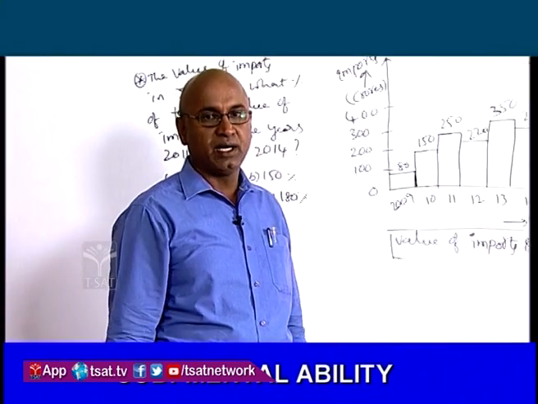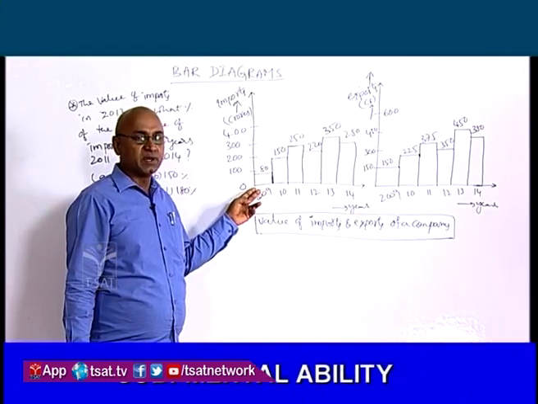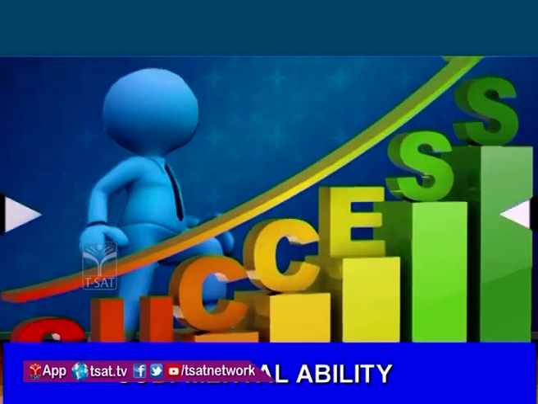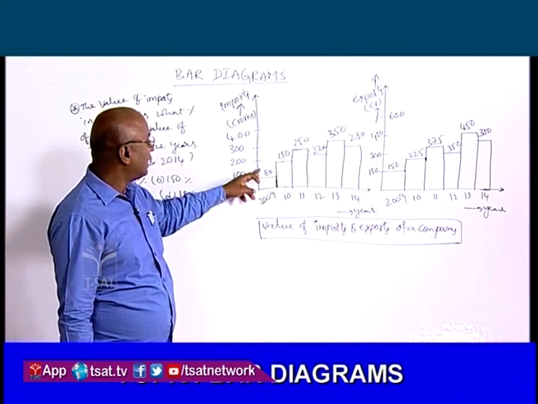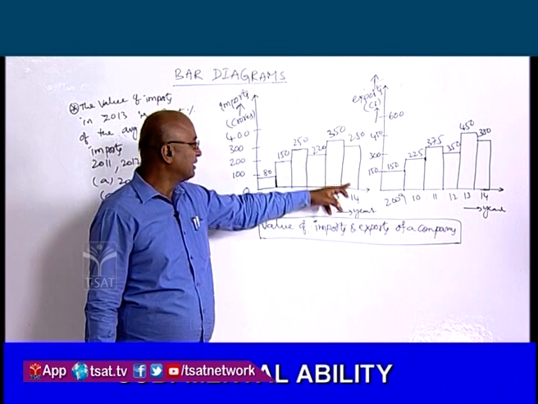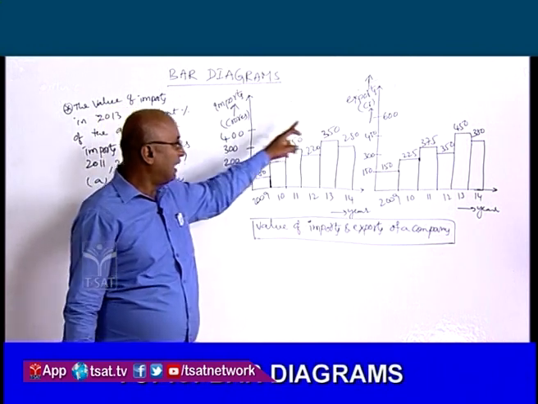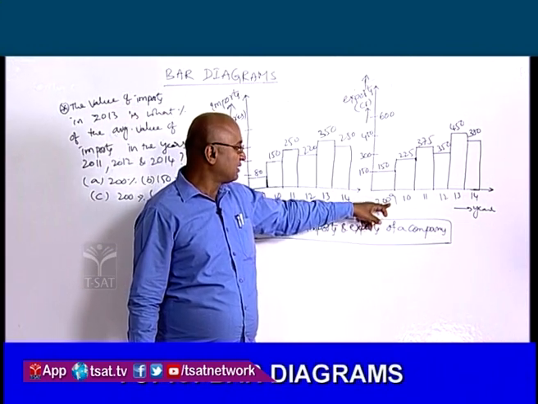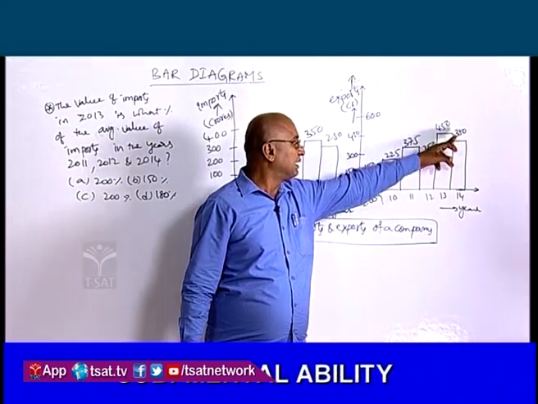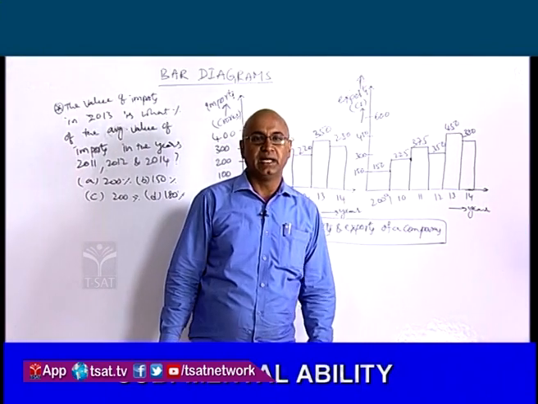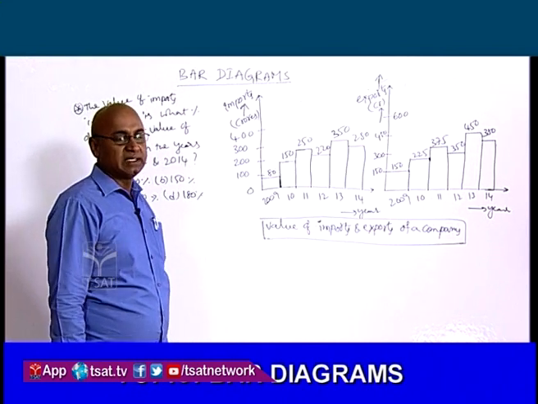Now we are going to the new problem. Here in this problem, the value of imports and exports of a company is given in the bar diagrams. In the year 2009, the imports is 80 crores, and similarly in 2010 it is 150, like that, and in the year 2014 it is 280 crores. It is the imports. And the exports of the same company, in the year 2009 it was around 150 crores, and similarly it attained the value 380 crores in the year 2014. Based on this data, we have to answer the following questions. The first question is like this.